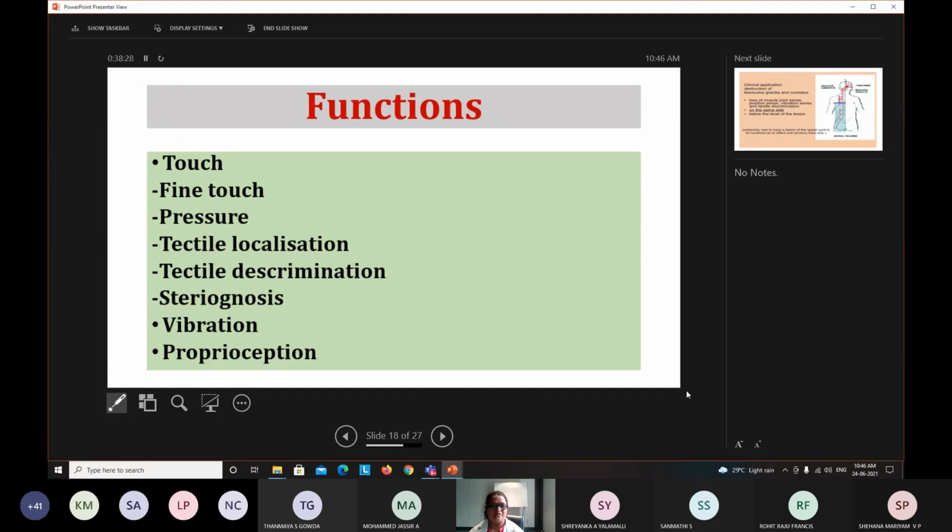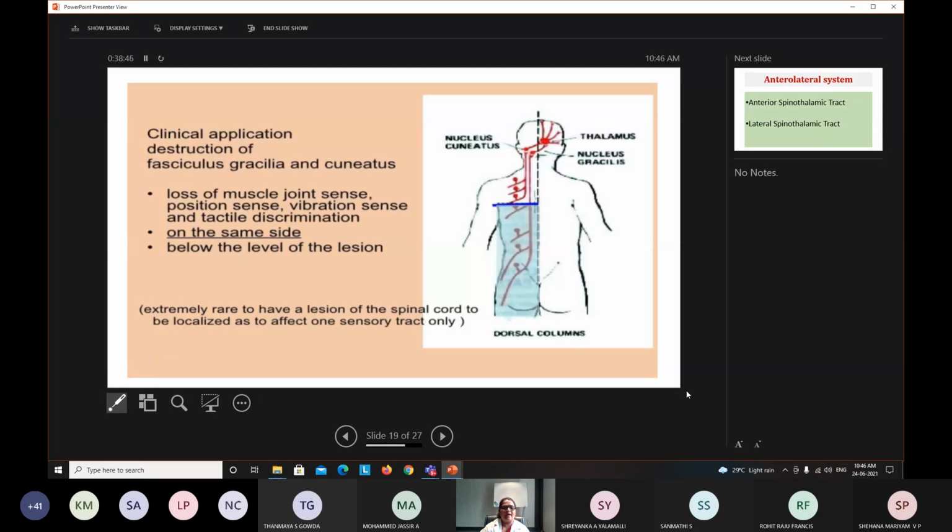So the functions of the dorsal column tract, or tract of Goll and Burdach, include different forms of touch, excluding the crude touch, all other touch sensations, vibration and proprioception. Clear?